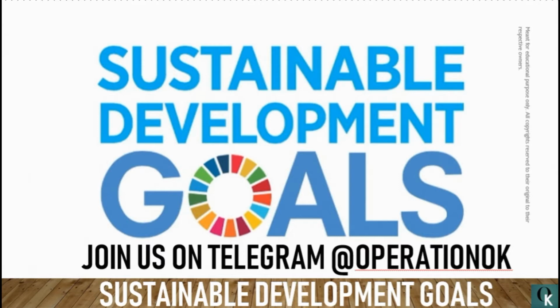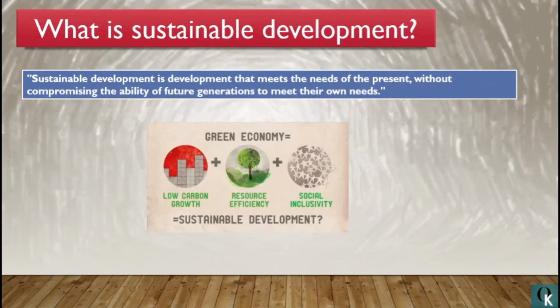First of all, we are going to discuss what sustainable development actually is. Sustainable development is the organizing principle. Let us start by defining it. Sustainable development is development that meets the needs of the present without compromising the ability of future generations to meet their own needs. That is, in no way should meeting present needs hamper the resources which would be available for our future generation.